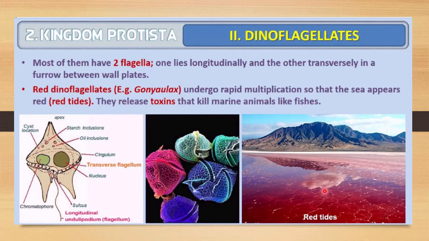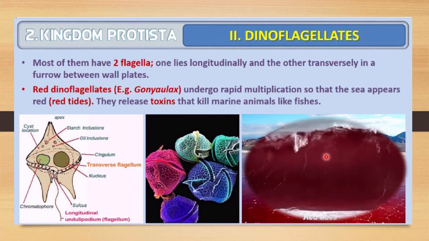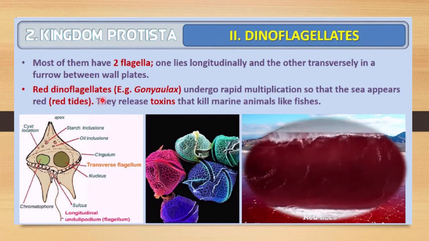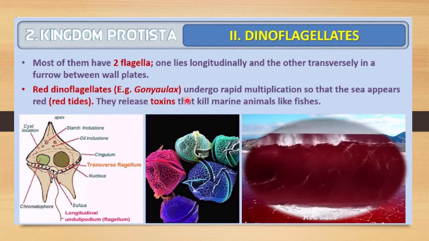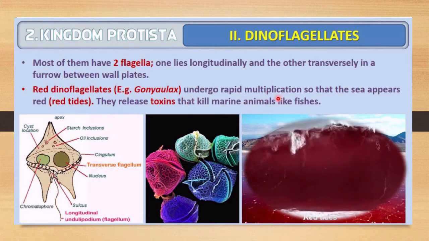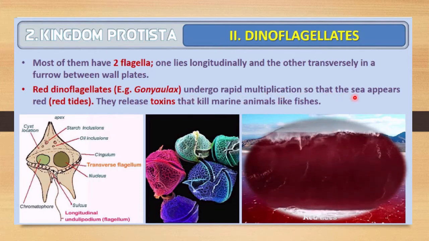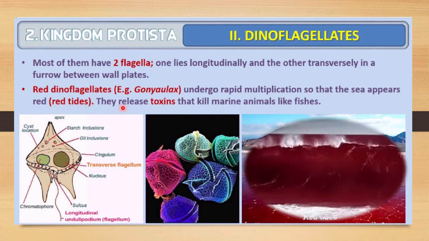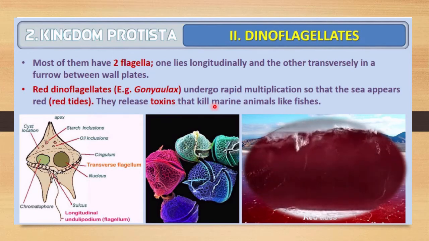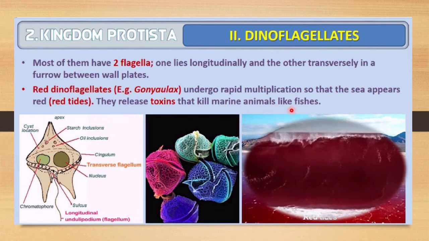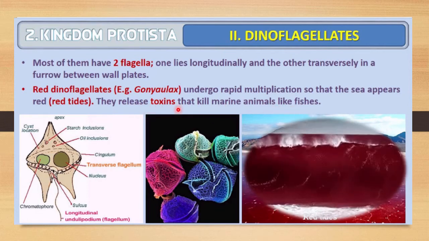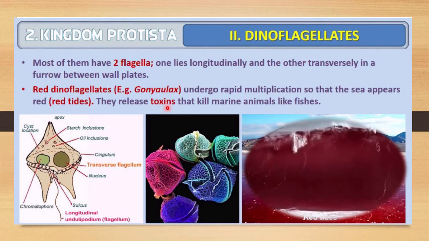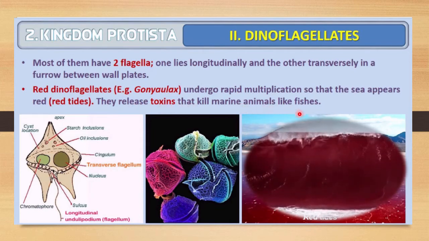Here you can see a red tide. Very clearly you can observe a red dinoflagellate, the example being Gonyaulax, which undergoes rapid multiplication so that the sea appears red. So you will observe red tides, and they will release some toxins and may kill marine animals like fishes. So they may cause harm. Means they will produce toxins and kill marine animals like fishes.